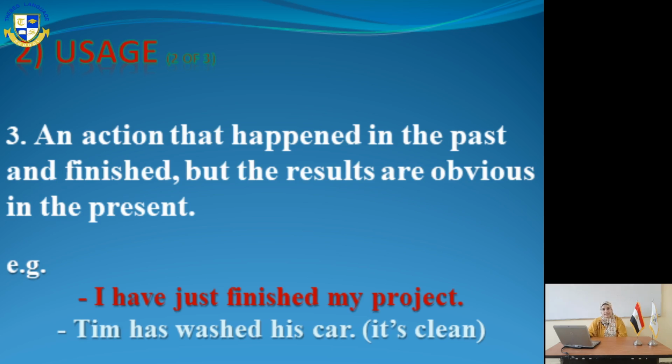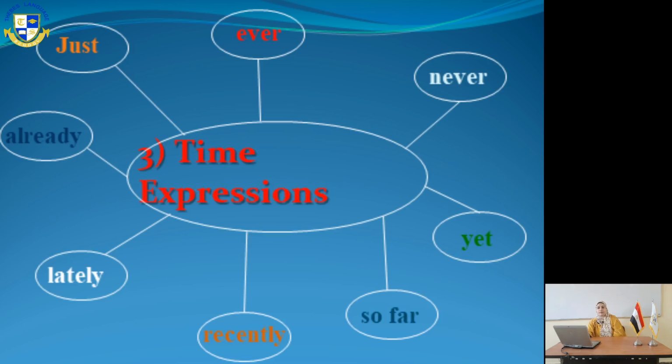They are clear. Then as for the time expressions, in slide number 9, we have ever, never, yet, so far, recently, lately, already, just. Of course, as you can remember, we have a different usage for each one of them. For yet, it usually comes at the end of the sentence, usually with a negative or a question.